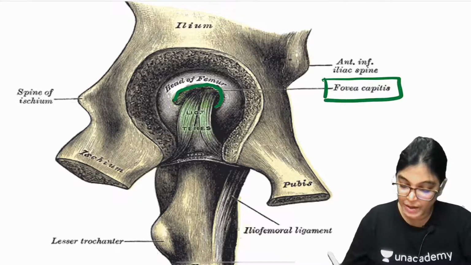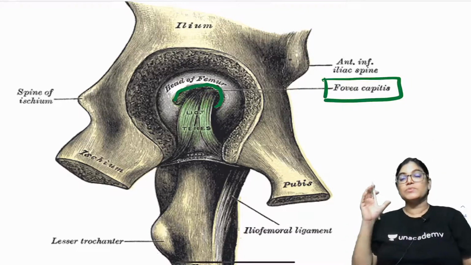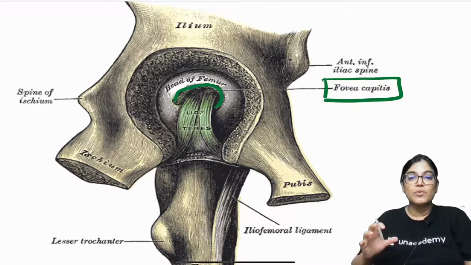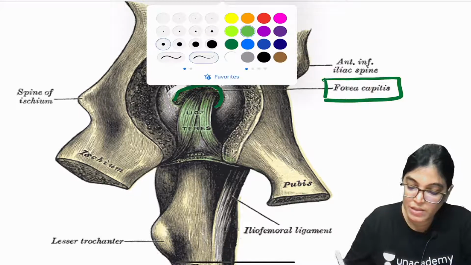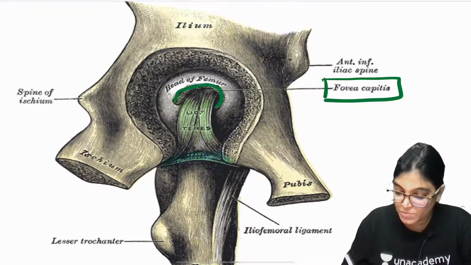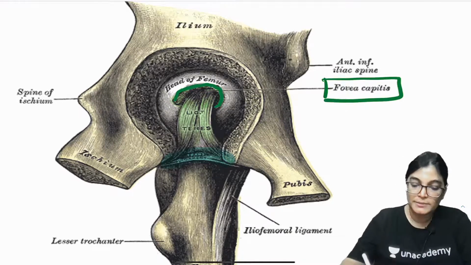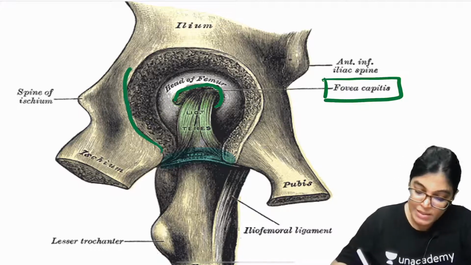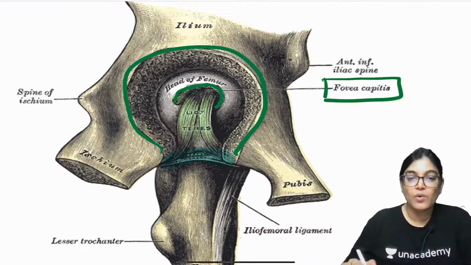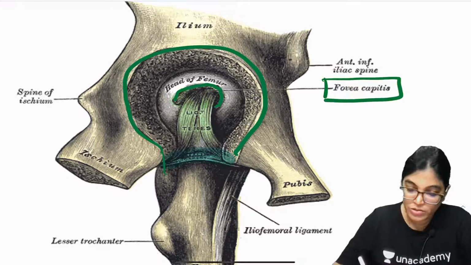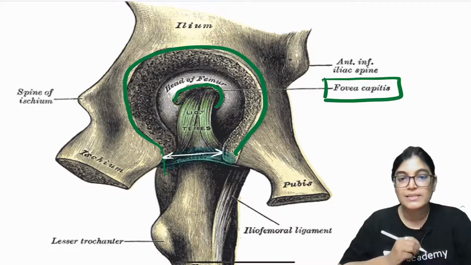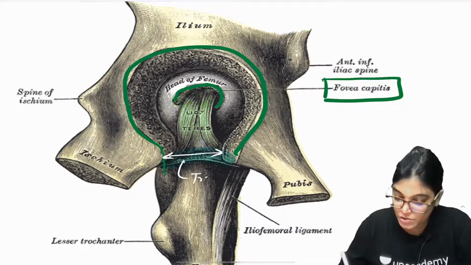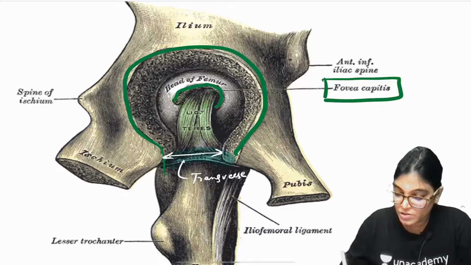This is the ligament of head of femur, which is also called ligamentum teres, which is attached to the fovea capitis, and its lower basal aspect is merging with the transverse acetabular ligament. Here this hole is the acetabular cavity, and the lower notch is the acetabular notch. On the acetabular notch, this ligament is the transverse acetabular ligament.